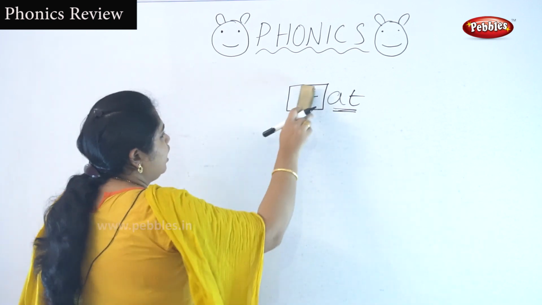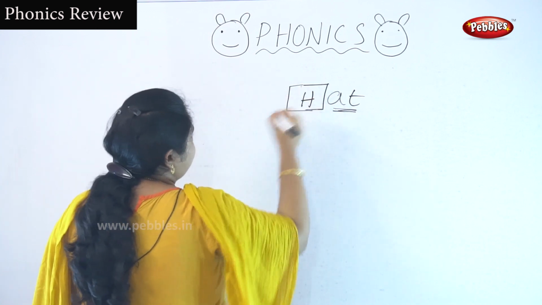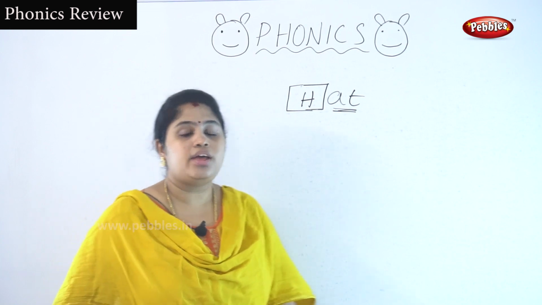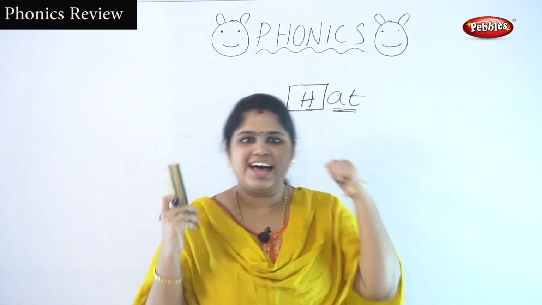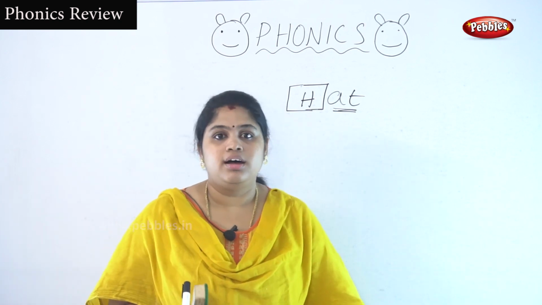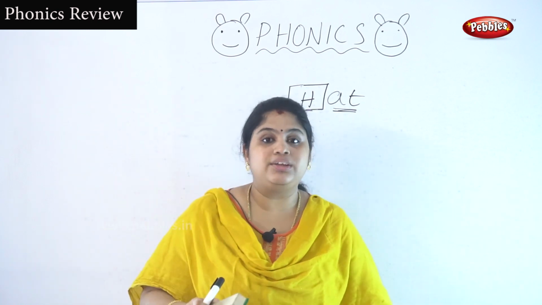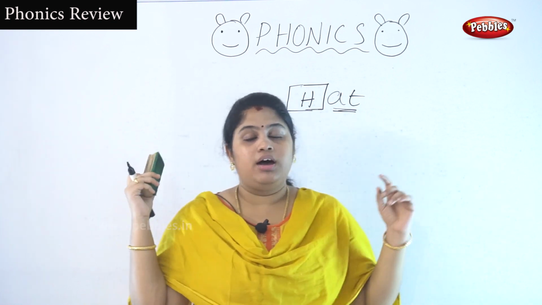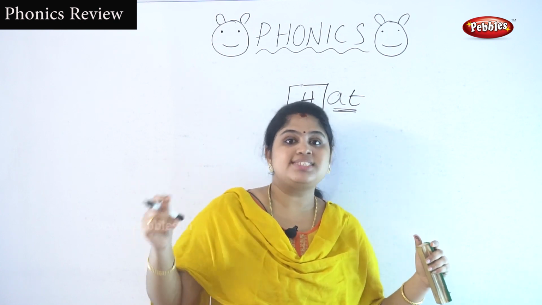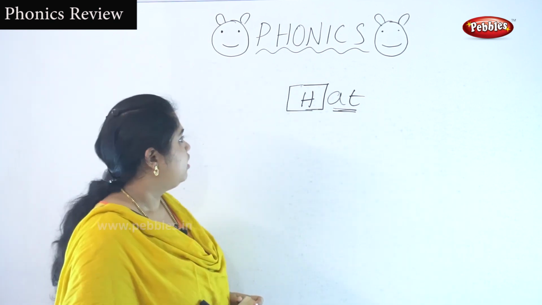Okay, next I am going to write H here. What is the sound of the letters A and T? At. What is the sound of the letter H? Ha. I told you, ha ha ha. What is the sound of AT? At. Don't forget that. Ha, at. Hat. The cowboy wears a hat. I told you in the activity, do you remember that? In the activity area, the cowboy picture is given. The cowboy wears a hat and boots. Ha, at. Hat.